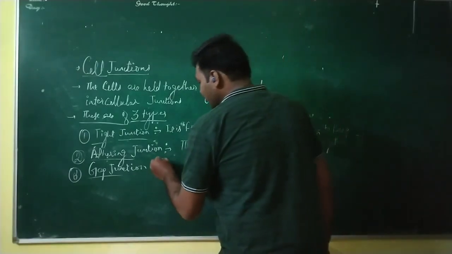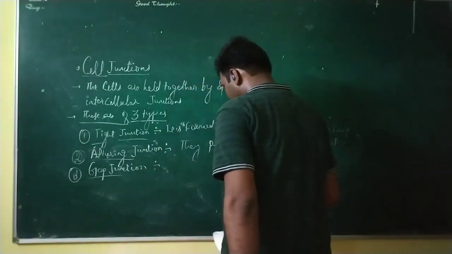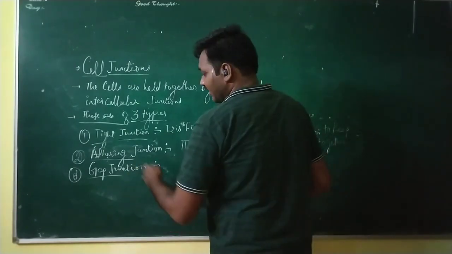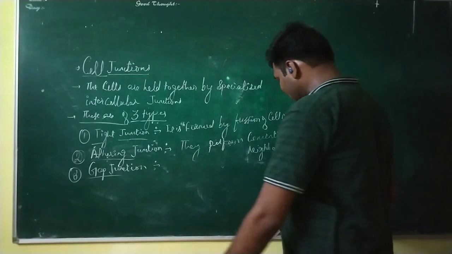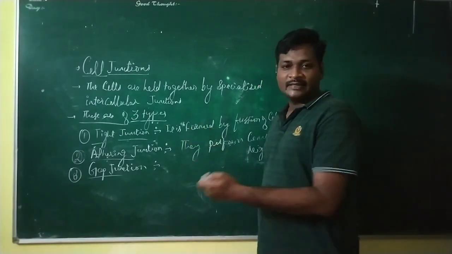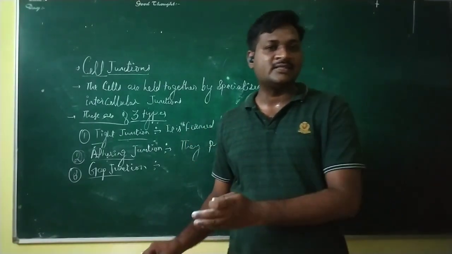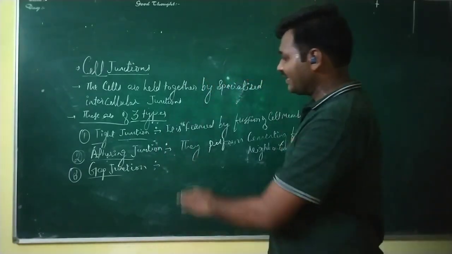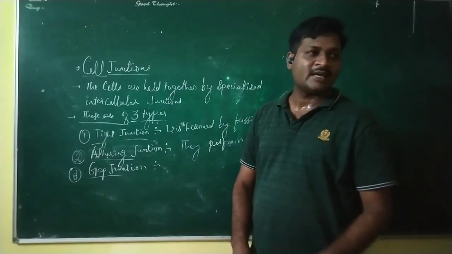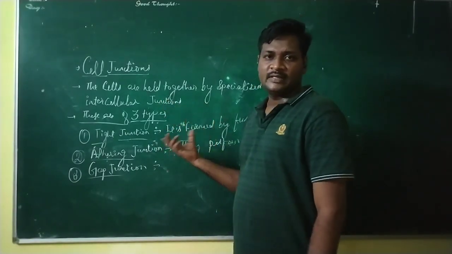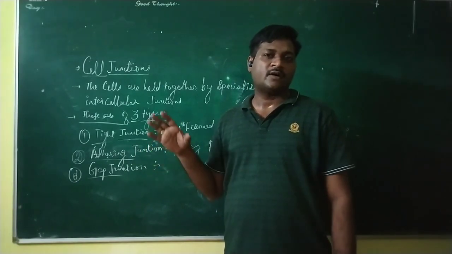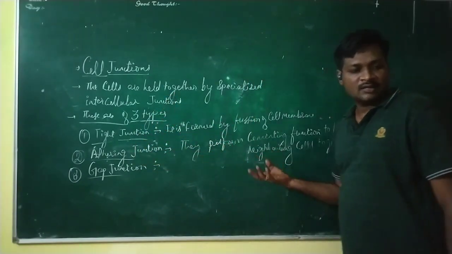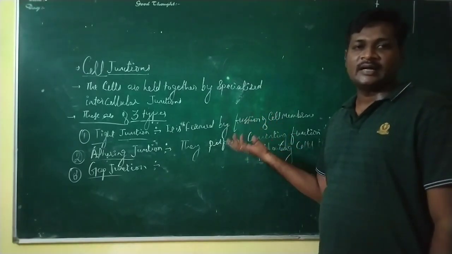Apart from that, we have another one that is called gap junction. Now what is the function of gap junction? The gap junctions occur between the adjacent cells to facilitate communication. So they can exchange molecules or biomolecules among themselves. So that is the function of gap junction. This is an important point of the epithelial tissue, and hence we have completed the part called epithelial tissue. Now we'll move to another type of tissue, that is called connective tissue.